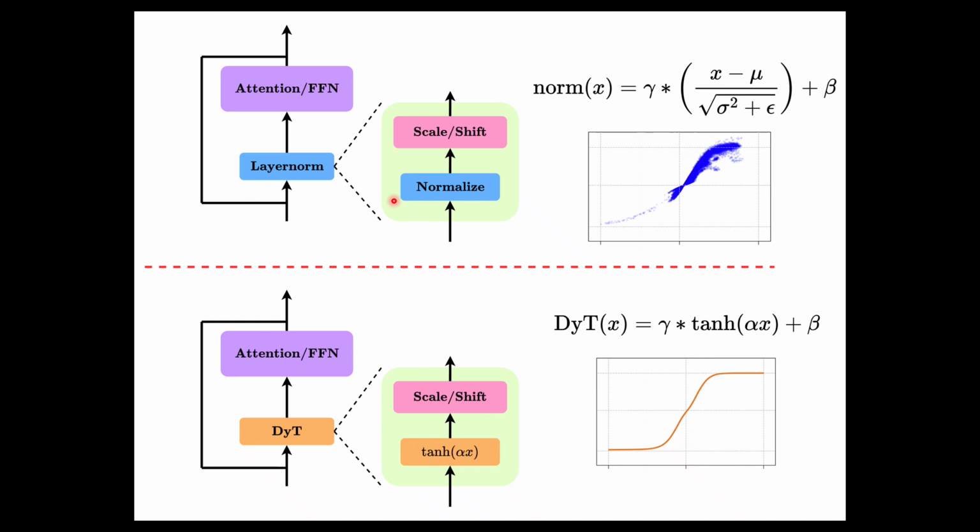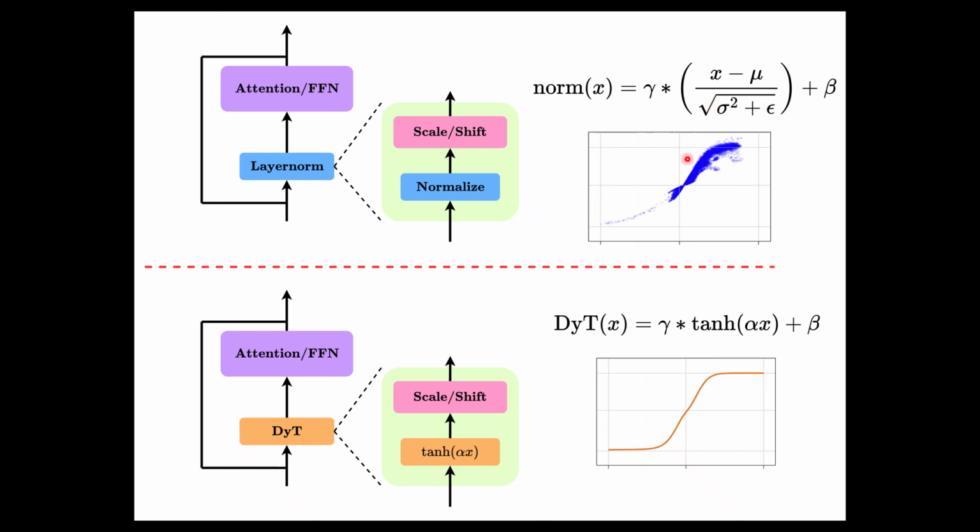Mathematically, it computes statistics like the mean and the variance, in other words, first and second order statistics, for every token, and then normalizes the activations. This sounds complicated, so let's step back and ask a deeper question. What does layer norm actually look like as a function?